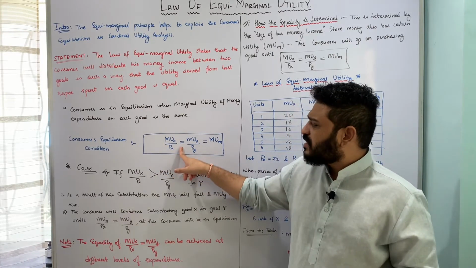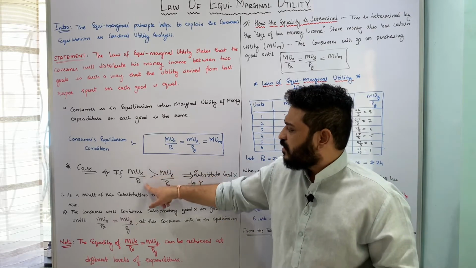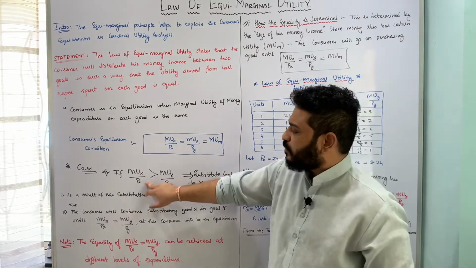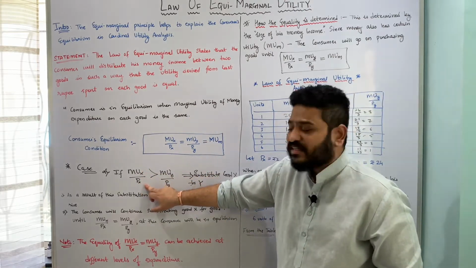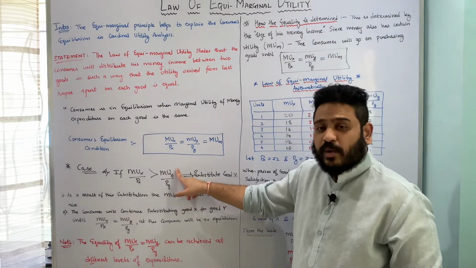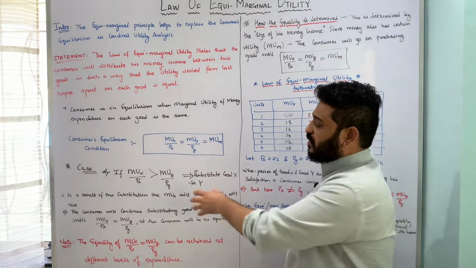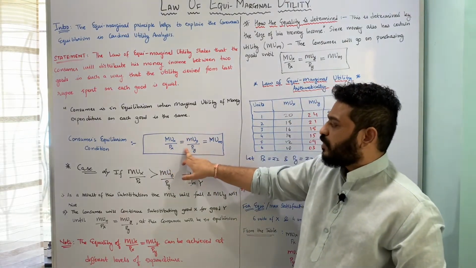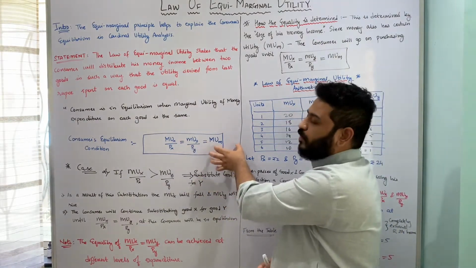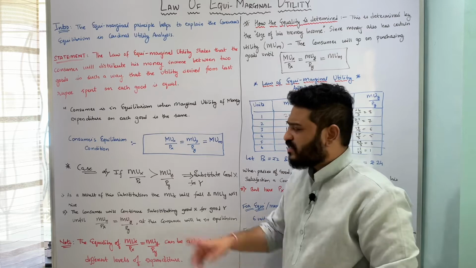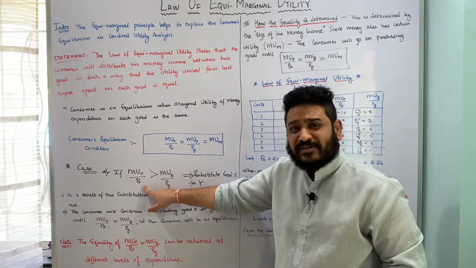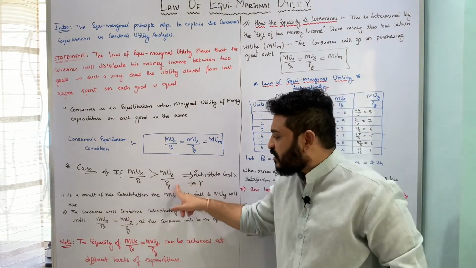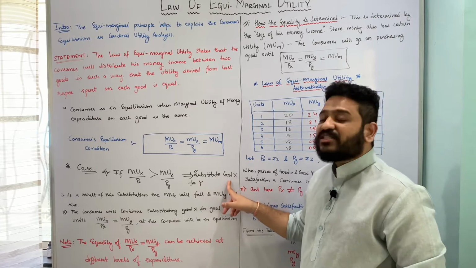Now he or she is going to try and strike this equilibrium or this condition. In some cases this ratio will be greater than that ratio. Let us assume that the marginal utility of x to price of x ratio is greater than the marginal utility of y to price of y ratio. What will happen in such a case? The ideal condition is that the marginal utility of x to price of x should be equal to the marginal utility of y to price of y, and this entire thing should be equal to the marginal utility of money. But in this case, where the x ratio is greater than the y ratio, the consumer will substitute good x for good y.